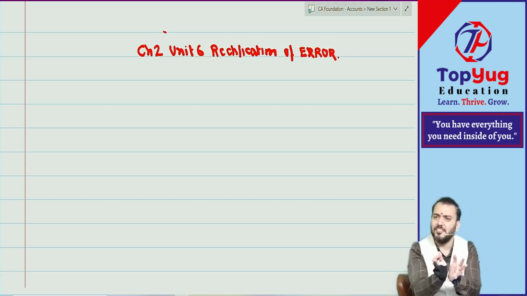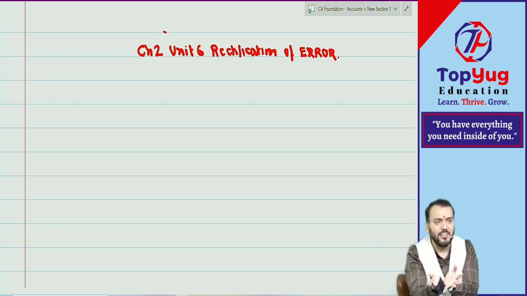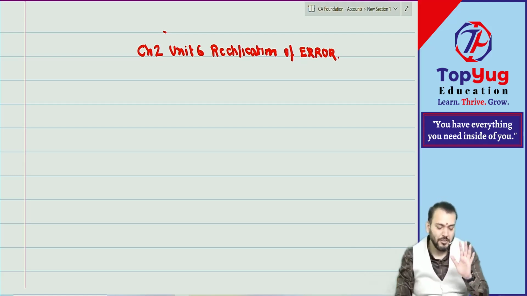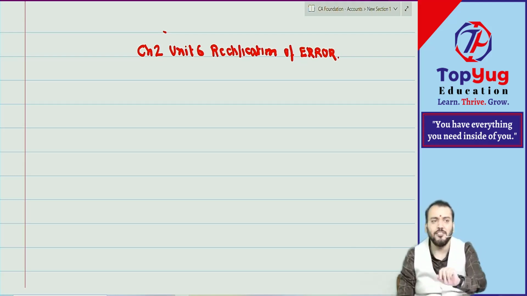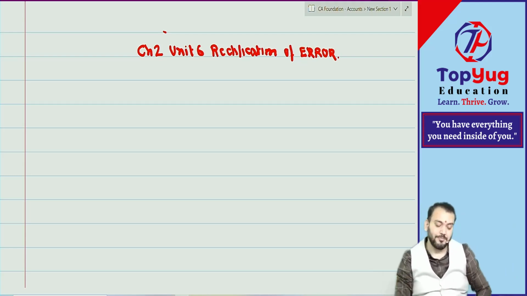You are expert in journal entries. You know how to frame a correct journal entry. If you know the correct journal entry, then only you can rectify the wrong journal entry. Correct. So now I hope you have become expert in journal entries, in trial balance, and in final account. Now we can come to this chapter.